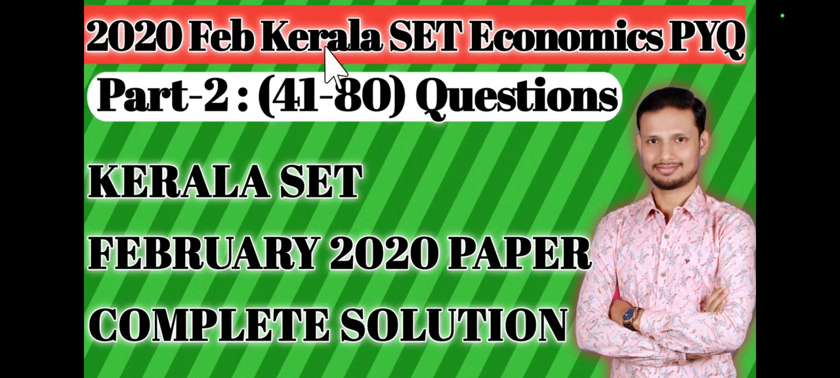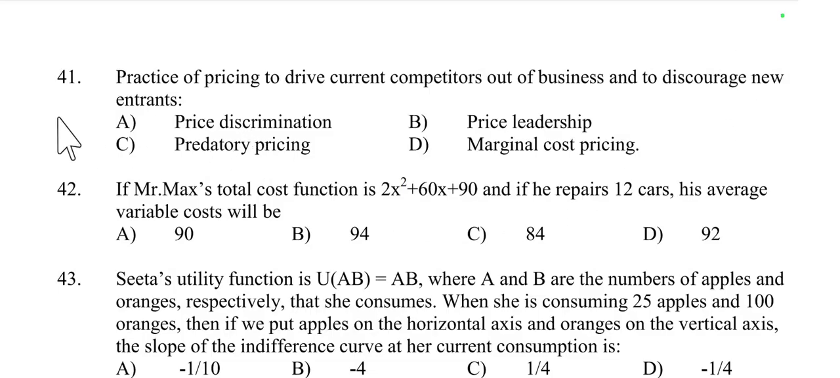Part number 2, 2020 February Kerala SET. So today's first question, number 41: the practice of pricing to drive current competitors out of business and to discourage new entrants is called price discrimination, price leadership, predatory pricing, or marginal cost pricing. So it is called predatory pricing.